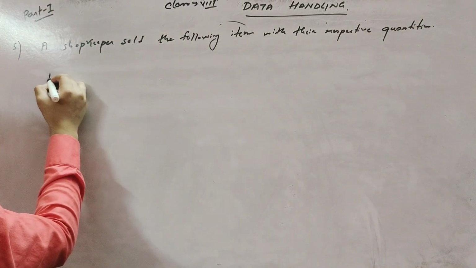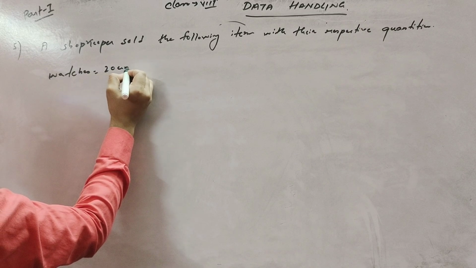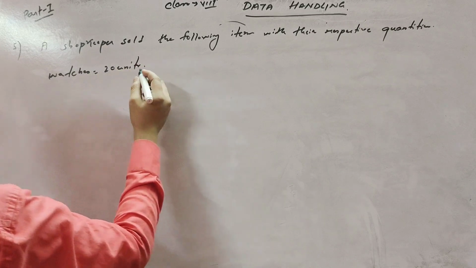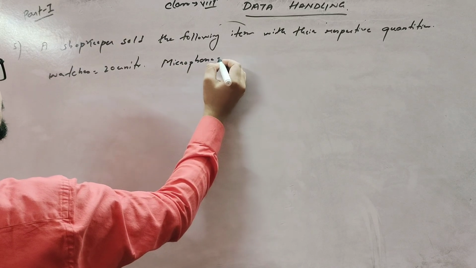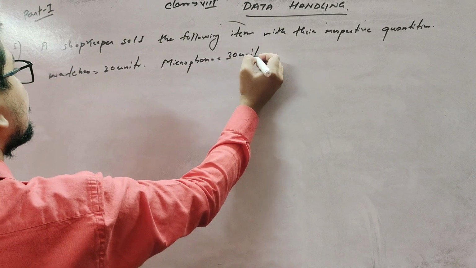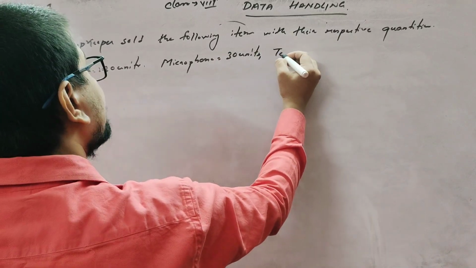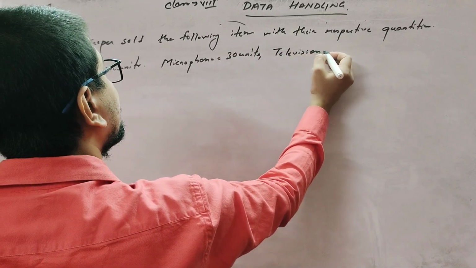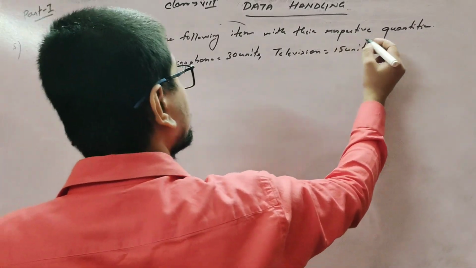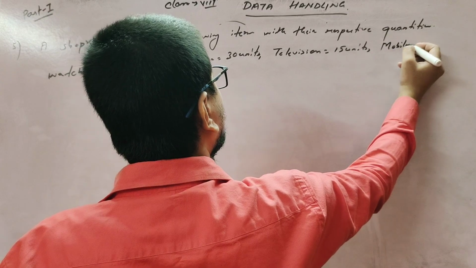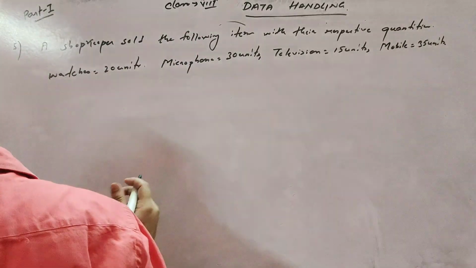Watch is given 20 units, microphone equals to 30 units, television equals to 15 units, mobile phone equals to 35 units.